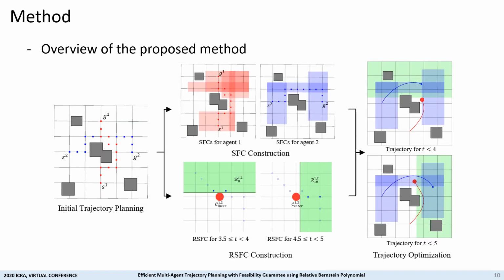This is an overview of our algorithm. First, we plan discrete initial trajectories using a grid-based path planning algorithm. Next, we construct SFC and RSFC based on the initial trajectories. Finally, we optimize trajectories with SFC and RSFC constraints. We'll check the details of each part in the following slides.